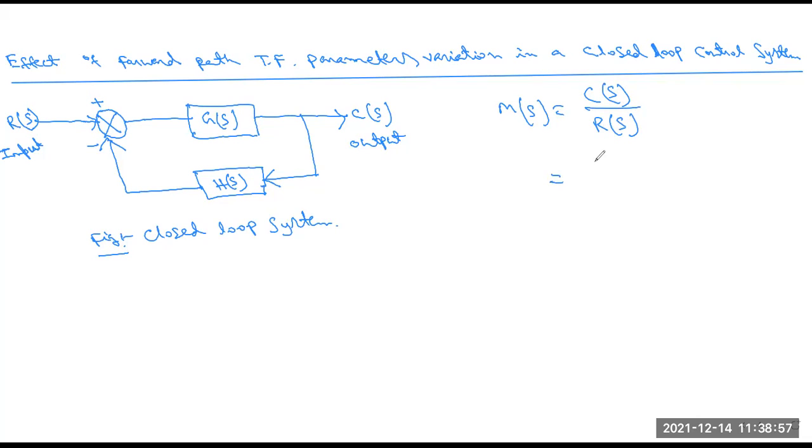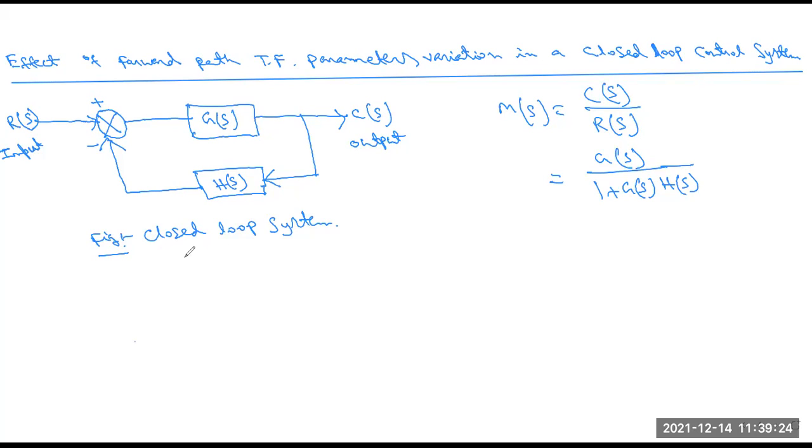And we write this in the closed loop format: G(s) by 1 plus G(s) into H(s), because here the feedback loop is present. So the transfer function is G(s) by 1 plus G(s)H(s), and this equals C(s) by R(s). Is it clear, all of you?